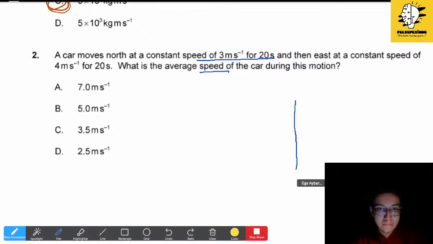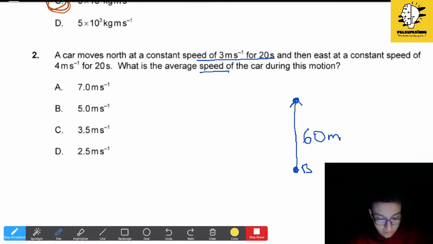So first it goes north at 3. So we multiply them and we find 60. So it will go 60 meters. Then, and this is our beginning, we have to mark this. And then it goes east, and when it goes east, it will go this way, and it will go for 80 meters.